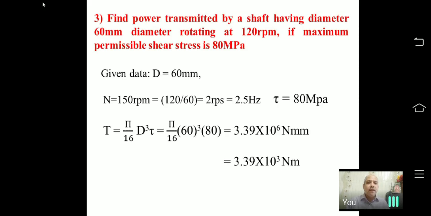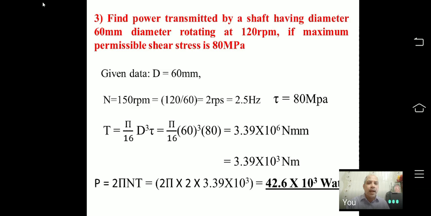Now for P we have to go for 2 pi and T, and then we will substitute these values, 2 pi and we have 2. So actually that is equal to 2.5 Hz. So that is also 2 Hz, not 2.5, and then that is substituted in P, and that gives me 42.6 into 10 raised to 3 watt. So we can convert it, which will be 42.6 kilowatt.